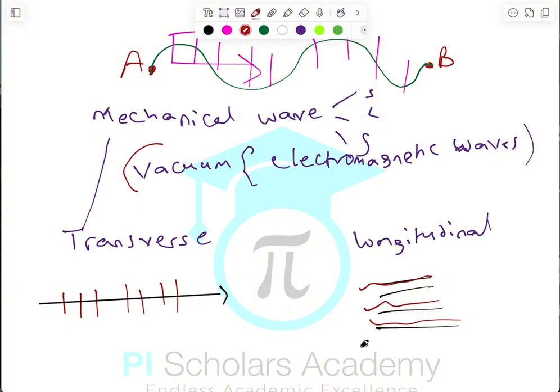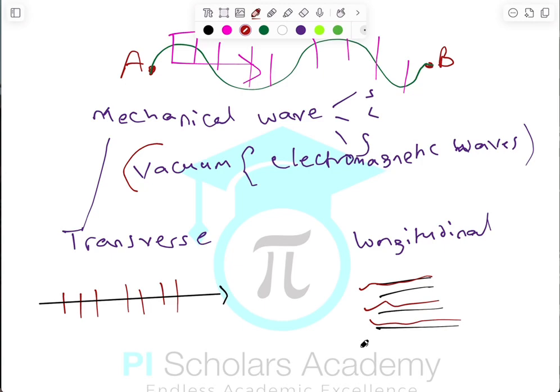So take note, all electromagnetic waves are transverse waves. But it's not only them that are transverse. Water wave, which is not electromagnetic but mechanical, is also a transverse wave. Waves on a rope are also transverse. And for longitudinal, like I said, particles of the medium vibrate parallel to the direction of the wave that is traveling. Examples are sound wave, which I've mentioned earlier. So that's the basic introduction to wave motion and everything that it entails.